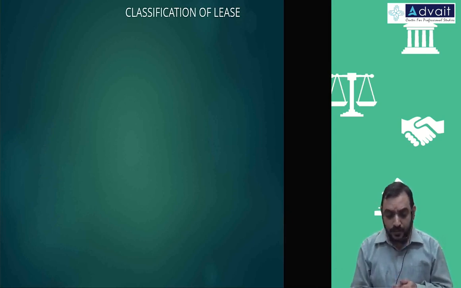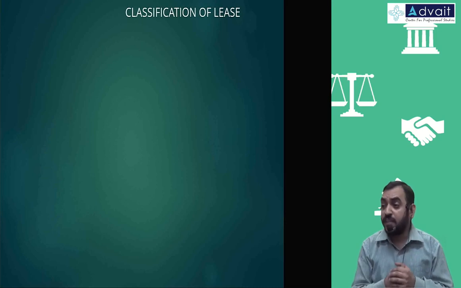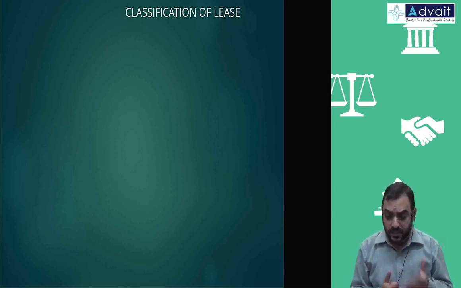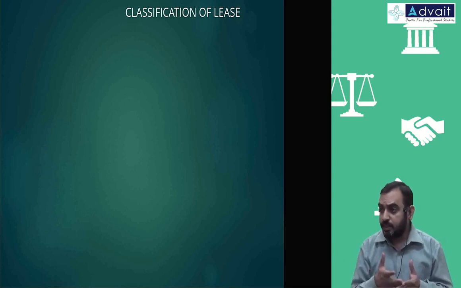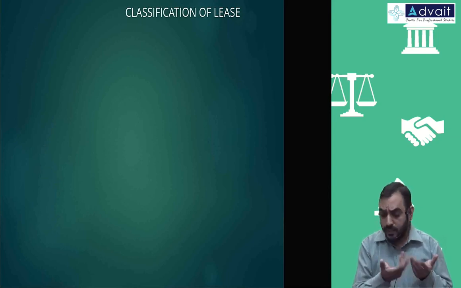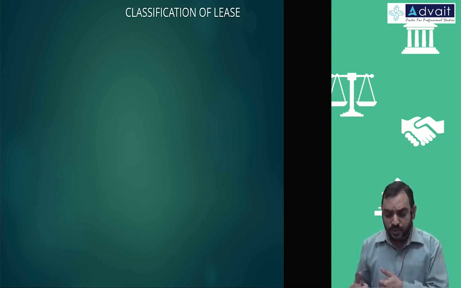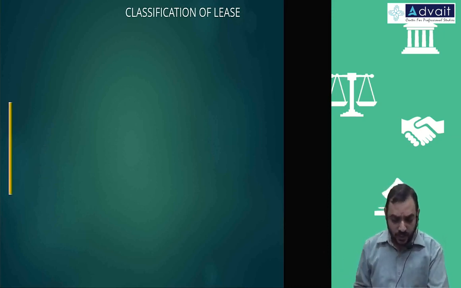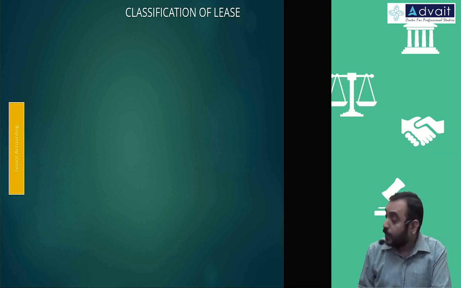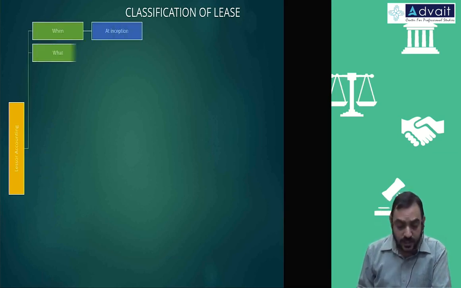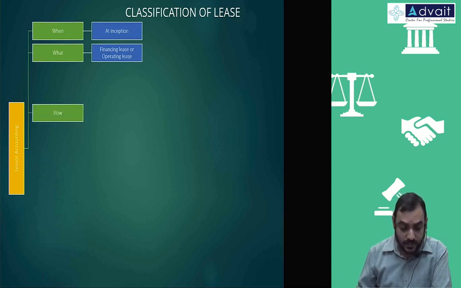Those are the regular methods. You have to divide it into financing lease and operating lease. Financing lease means some conditions are there to be satisfied. All others are operating leases. For a financing lease, you account it as a receivable of the asset. For an operating lease, you account it just like any other income received. Those things are straightforward. We'll quickly recap our memory there. So at inception, you have to classify it as either financing lease or operating lease.